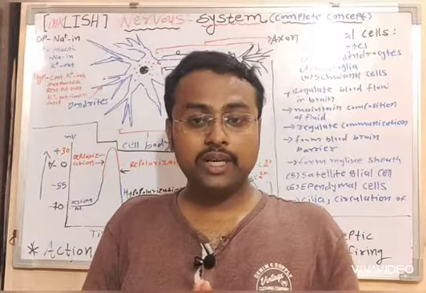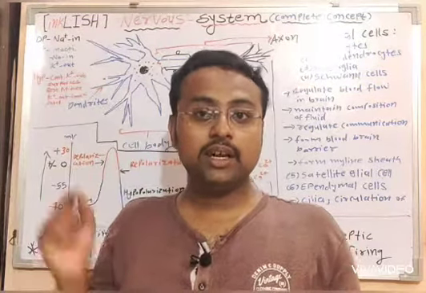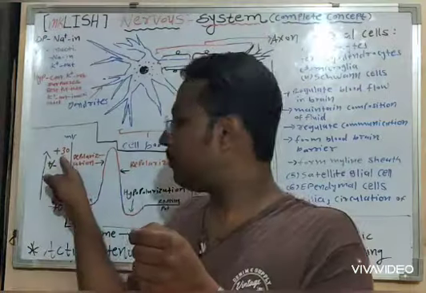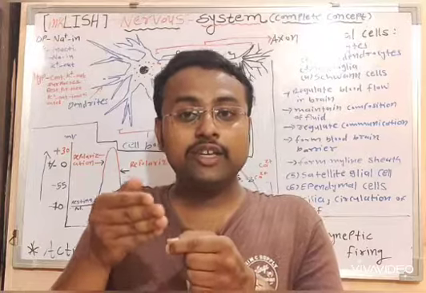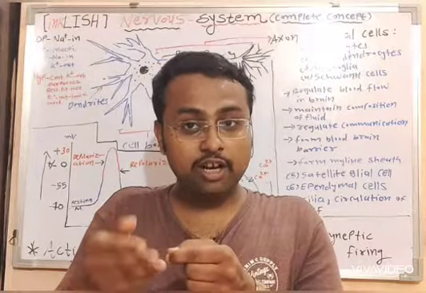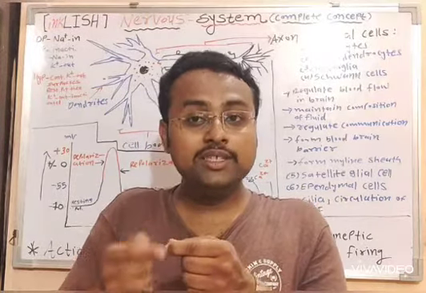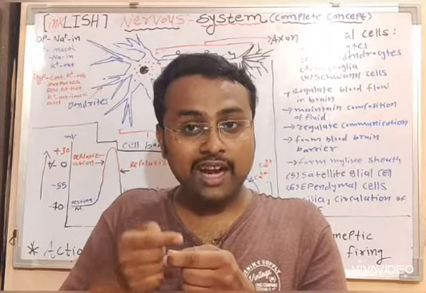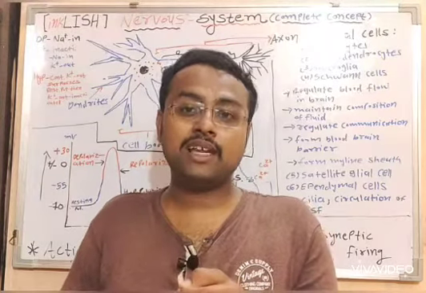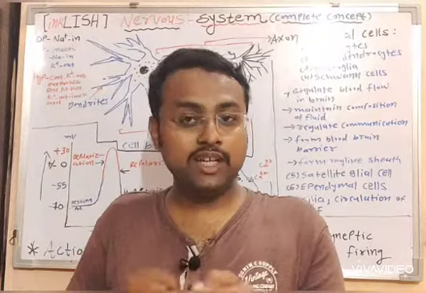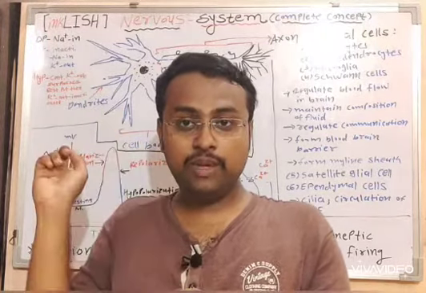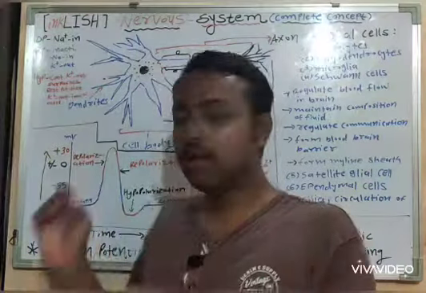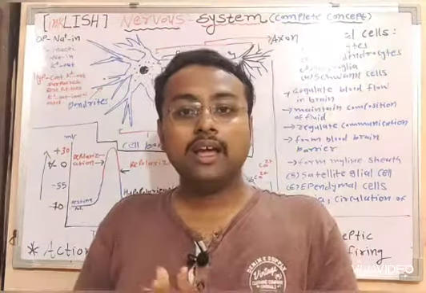What will happen now? This positive 30 is the threshold for the inactivation of the sodium ion gated channel, but at the same time it is the threshold for the activation of the potassium voltage gated ion channel. What will happen once it reaches the 30 millivolt potential?